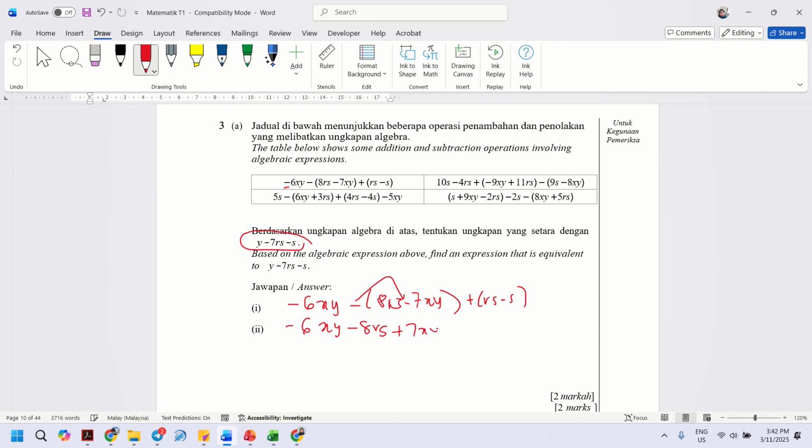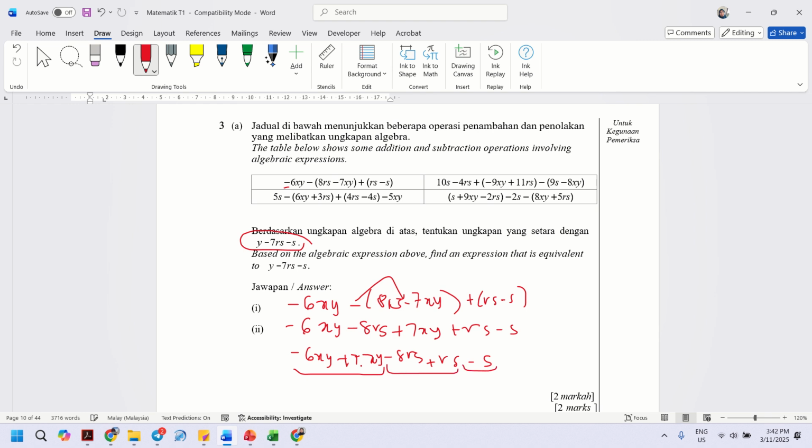So 7xy plus rs minus s. Then you have to rearrange according to the like terms: plus 7xy, minus 8rs, plus rs minus s. So you have to simplify the like terms only.